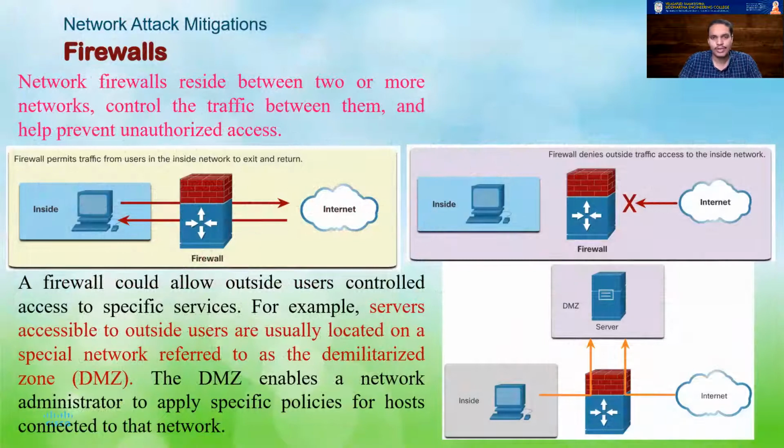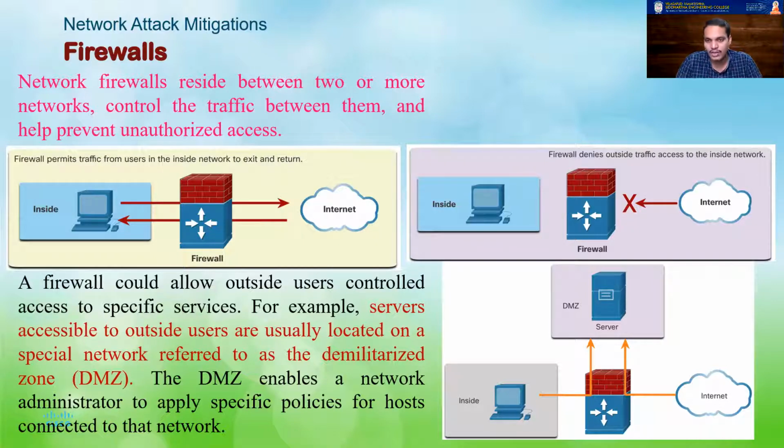Now, you must have come across the term firewall. A firewall is once again a network security appliance. People usually think that a firewall is placed just to safeguard from outside threats, but today's firewalls are much more advanced. These network firewalls reside between 2 or more networks, control the traffic between them, and help to prevent unauthorized access. We'll talk about the types of firewalls and how the traffic is being screened. Generally, a firewall could allow outside users controlled access to specific devices.